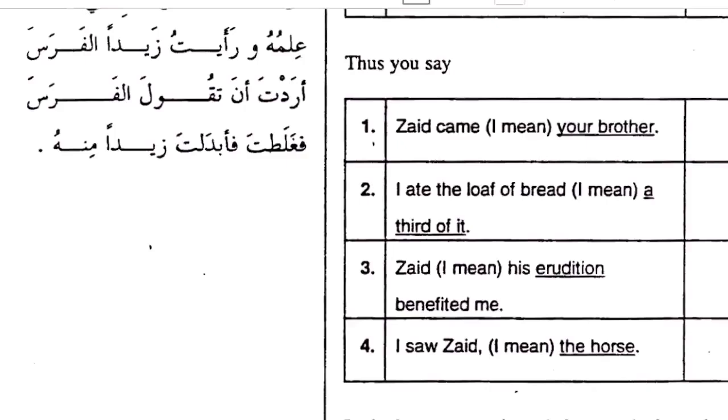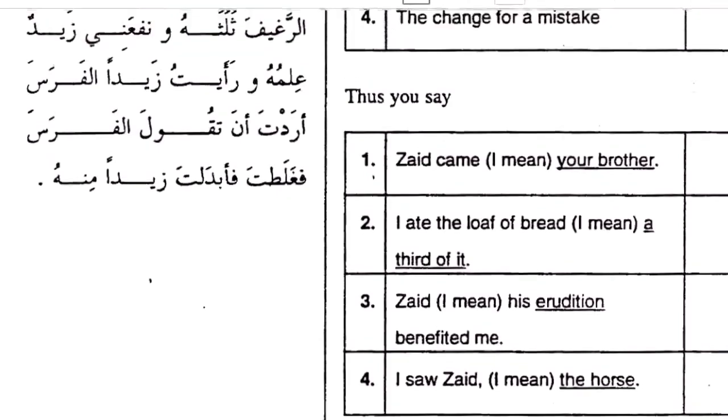Look here, this is another example. Nafa'ani Zaydun. Zayd benefited me. Ilmuhu, his knowledge. I could have simply said Nafa'ani Zaydun, and stopped there. But I further added ilmuhu to make further clarification. I hope that is clear. So they are badal, they are substitutes. But is it something physical? No. It is a feature of Zayd that benefited me. So when a feature is used as a substitute of another thing, we call it badal ishtimal. It's a feature that is not physical. I hope that is clear.